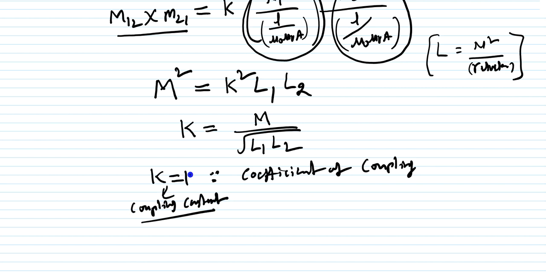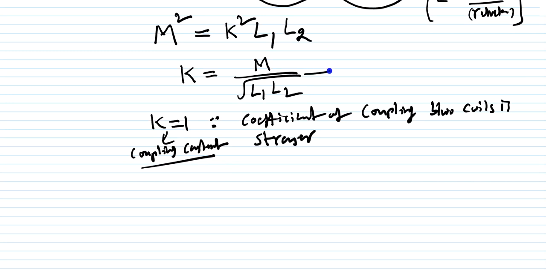Therefore K equal to 1 means that coil 1 and coil 2 are strongly coupled to each other.